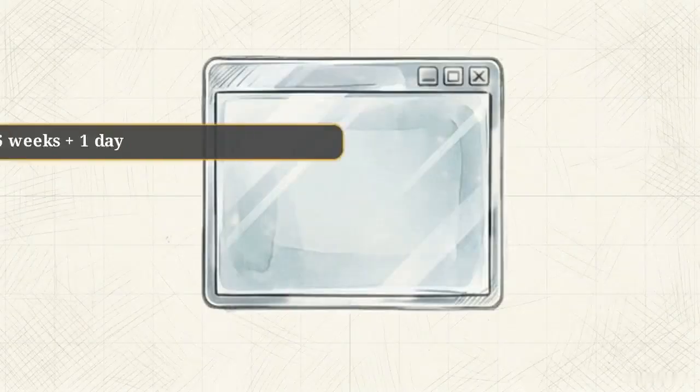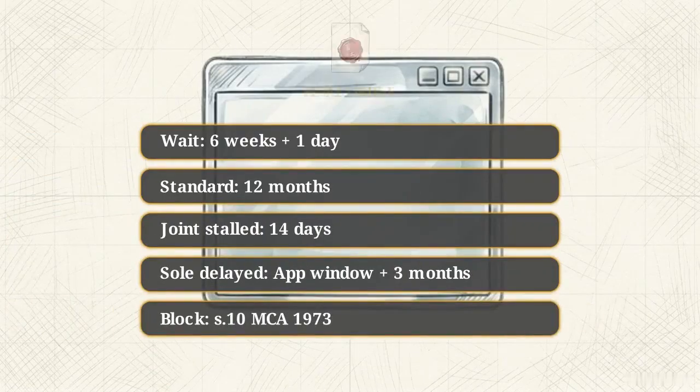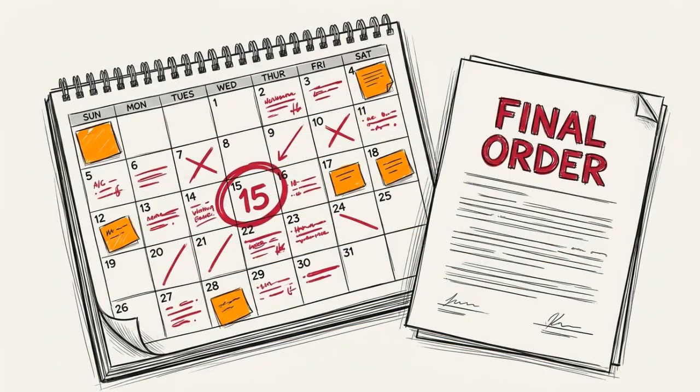This summary maps the essential procedural triggers we have examined, from minimum wait times to respondent fail-safes. Managing these precise statutory deadlines is the only way a practitioner can ensure a client reaches a binding final order.